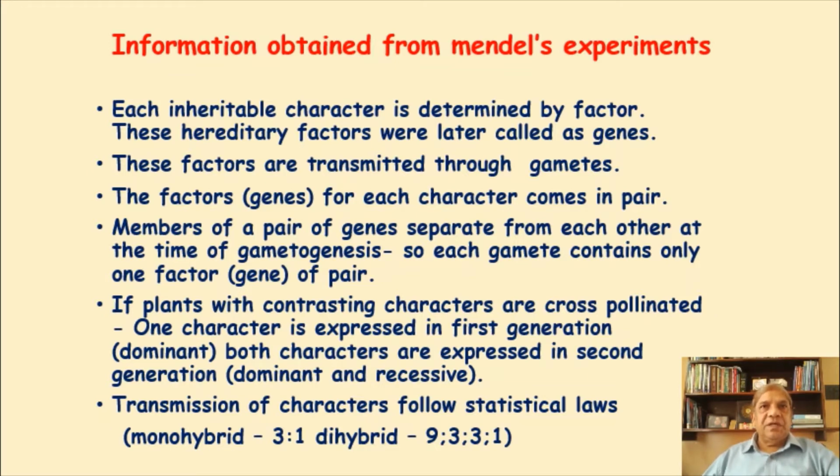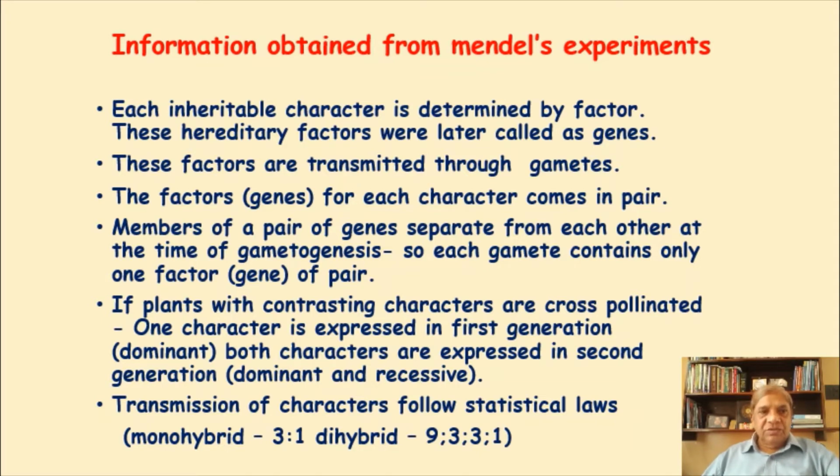They separate out. In an individual the factors are present in pairs, but when gametogenesis takes place, these factors are separated. So one gamete will contain only one factor, because you know now that gametes are haploid in number. Haploid means the presence of half of the chromosomes.